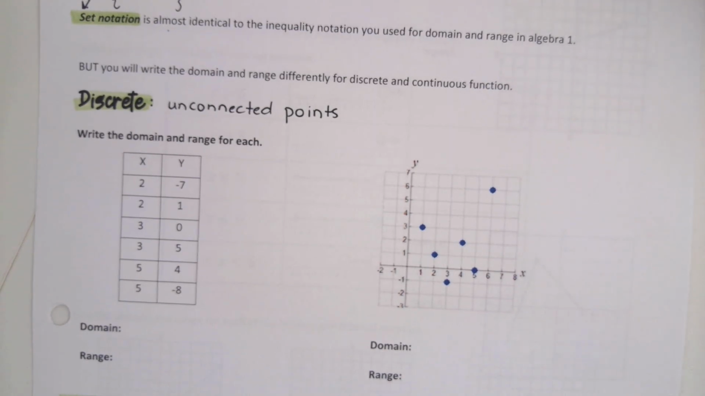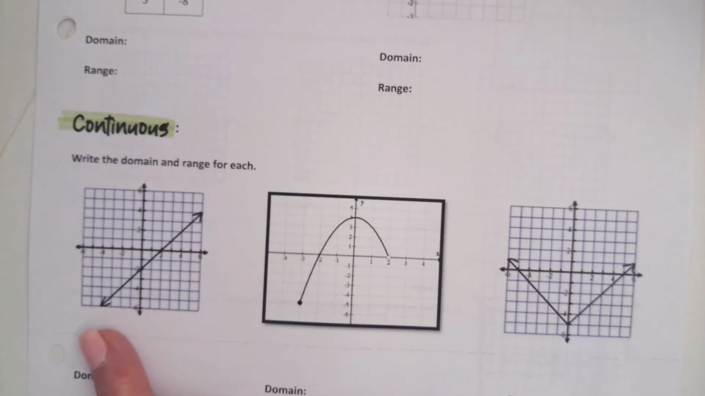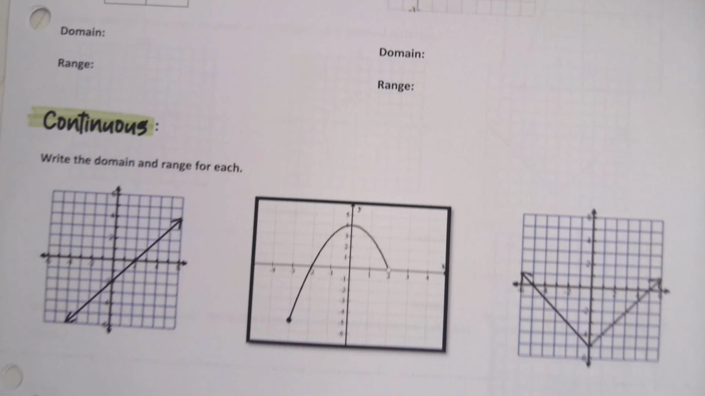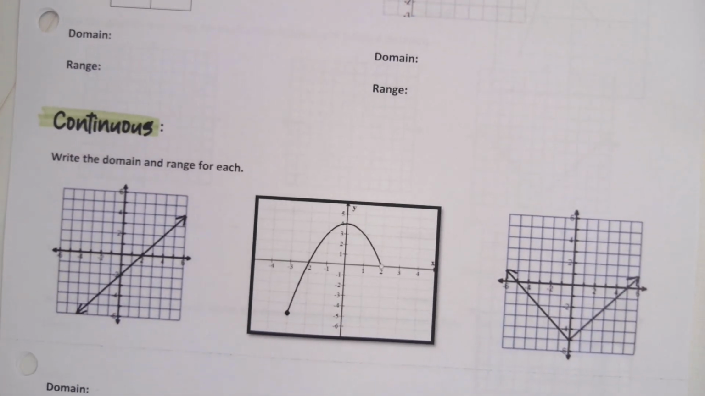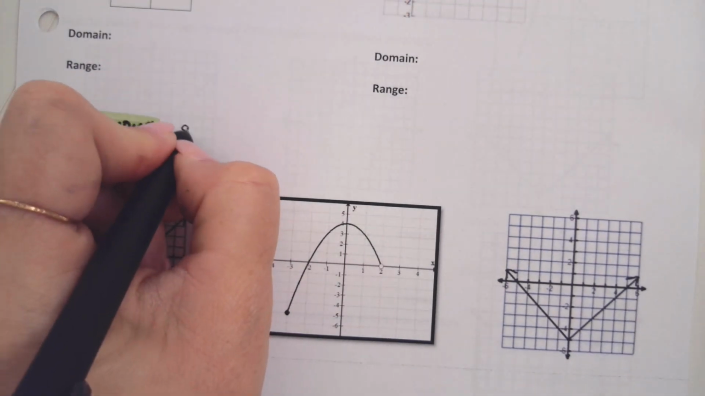Don't connect them. And whereas a continuous function, a lot of people get confused. They think continuous function means it has to have arrows, but all three of these are continuous. Do they all have arrows? Continuous just means that it's either a solid line or a solid curve. Solid line or curve.